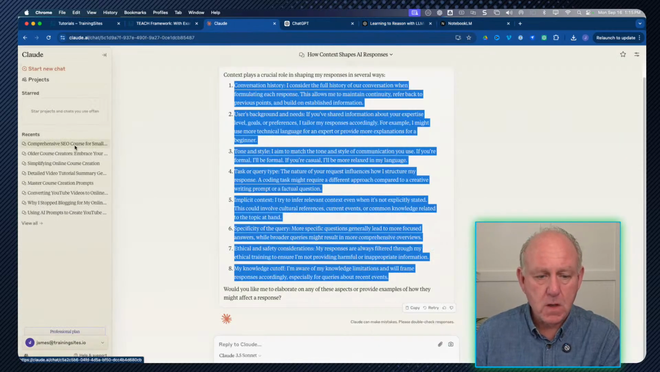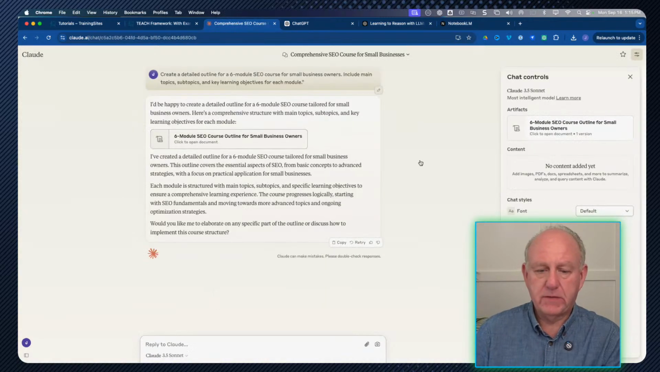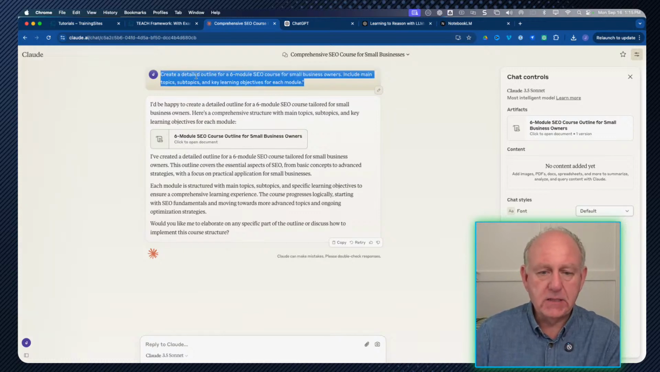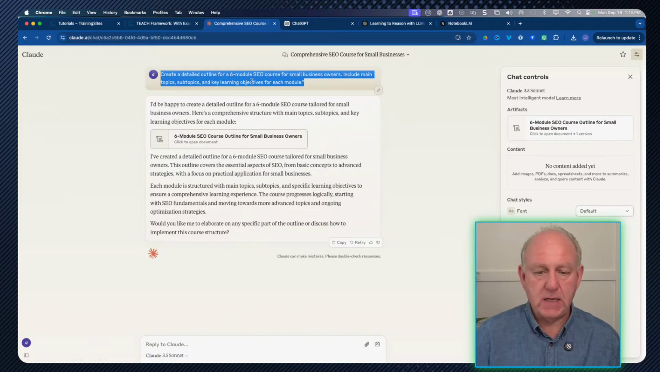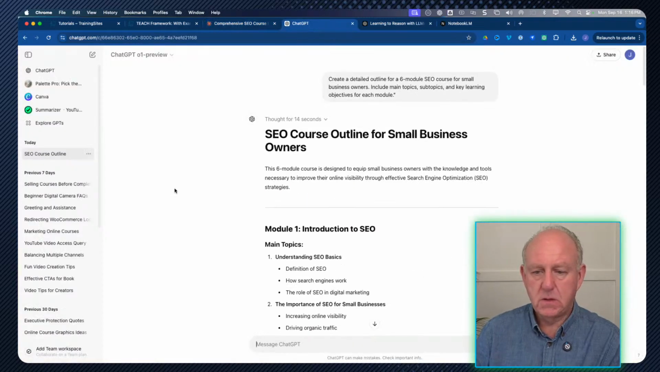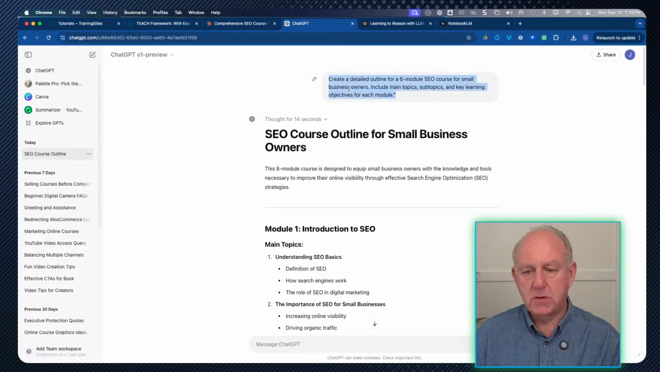example, let me do one here, for example. Here's what I did. I just stole one of the example prompts up here, and I used it in Claude: create a detailed outline for a 6-module SEO course for small business owners, include main topics, subtopics, and key learning objectives for each module. So this is just a basic, non-specific prompt in this particular case. I also gave the same prompt to ChatGPT.